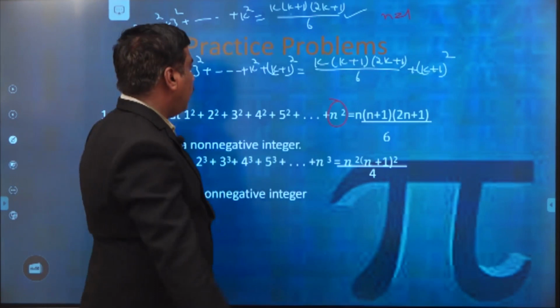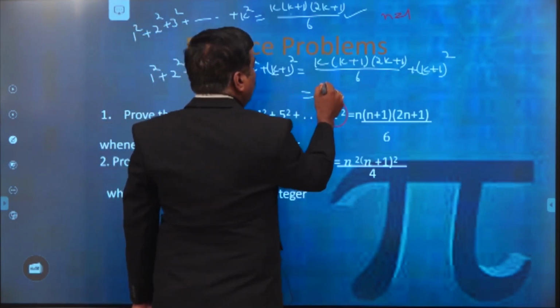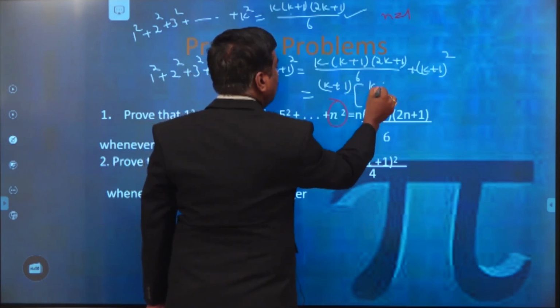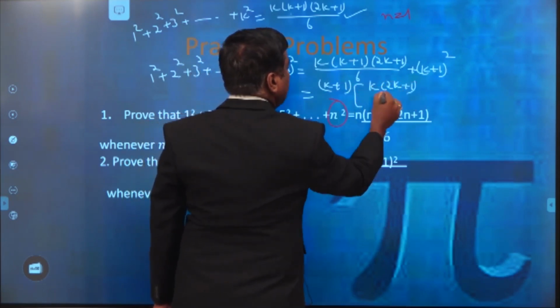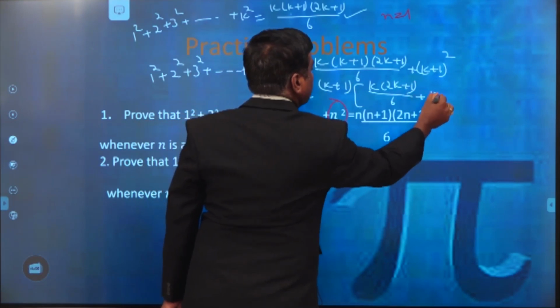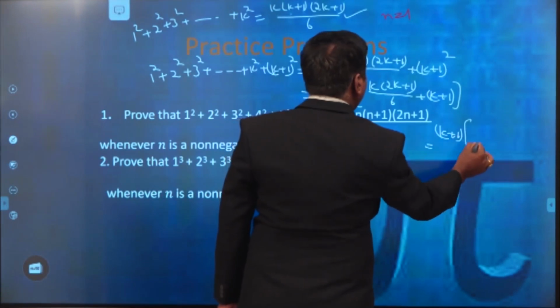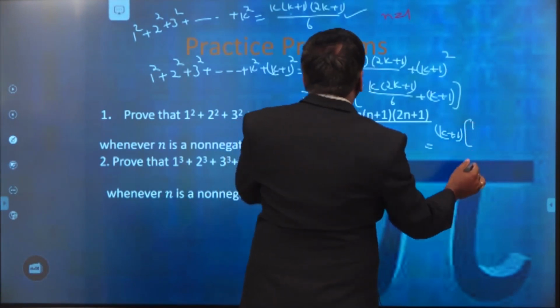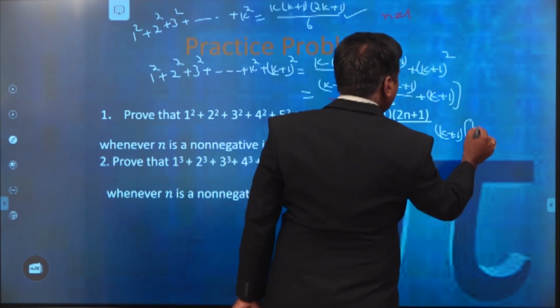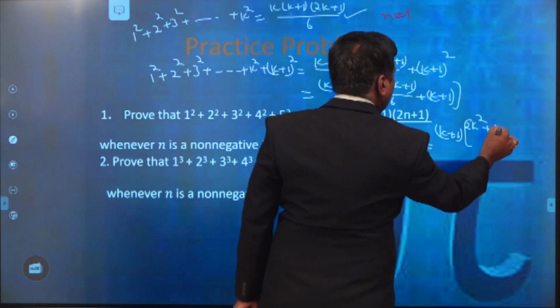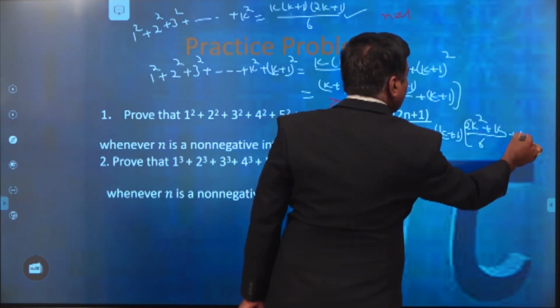Just add the terms. From the two terms, k plus 1 is common. That means k into 2k plus 1 by 6 plus k plus 1 by k plus 1. Then we get k plus 1 into, multiplying with k, 2k square plus k by 6 plus k plus 1.